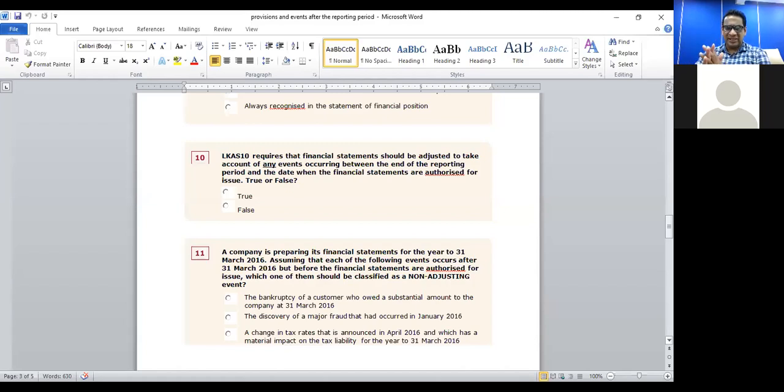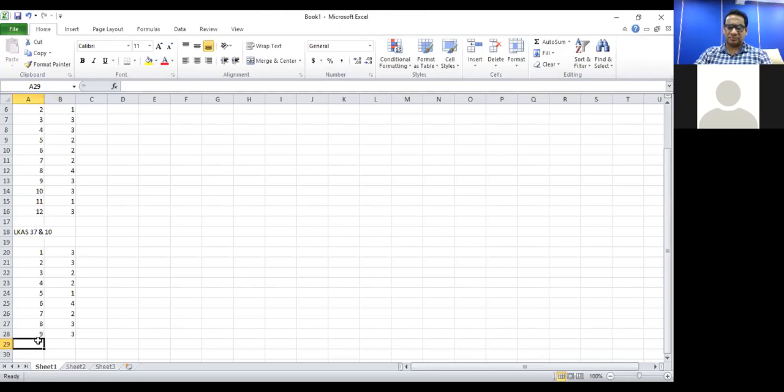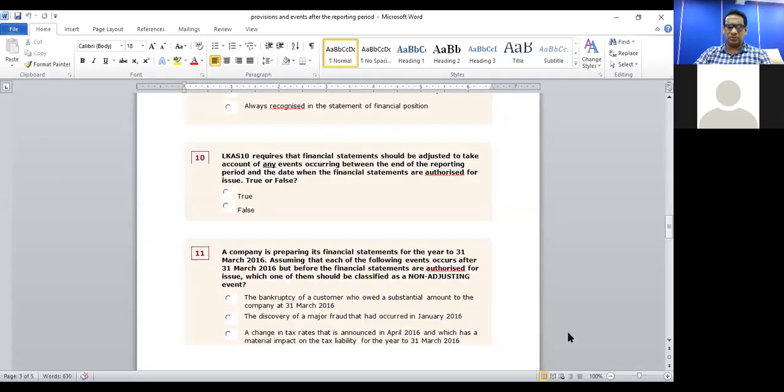So LKS 10, does it require for you to adjust all the events between these two dates? No, not all the events. So the statement is incorrect. So the correct answer is answer 2.